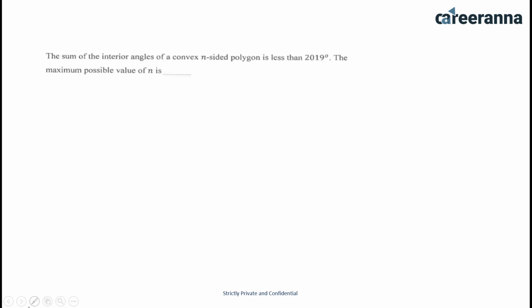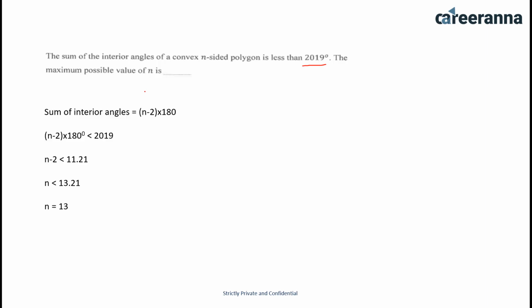First question: the sum of interior angles of a convex n-sided polygon is less than 2019. The maximum possible value of n is what? So the sum is given, which is lesser than 2019. We have to find out the maximum possible value of n. So let us look at the solution.